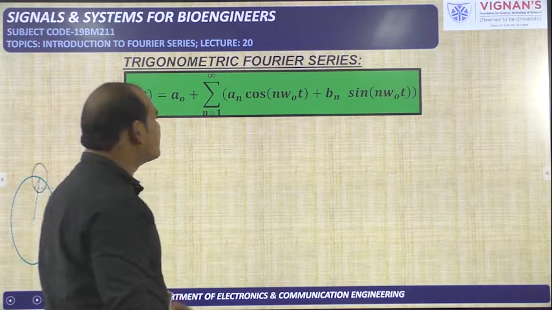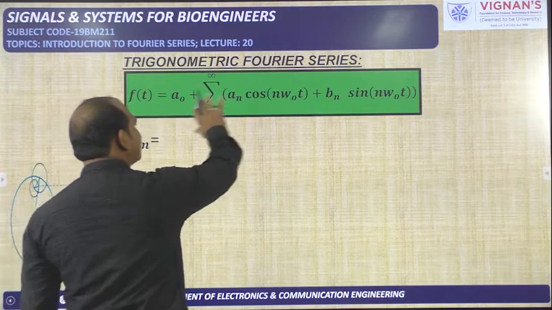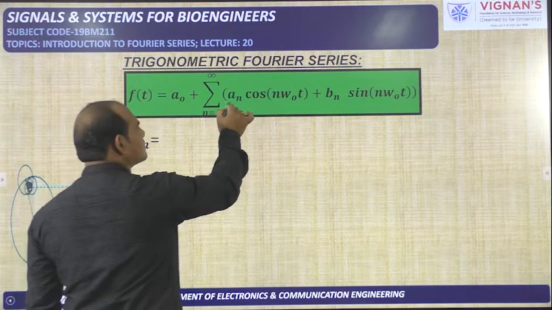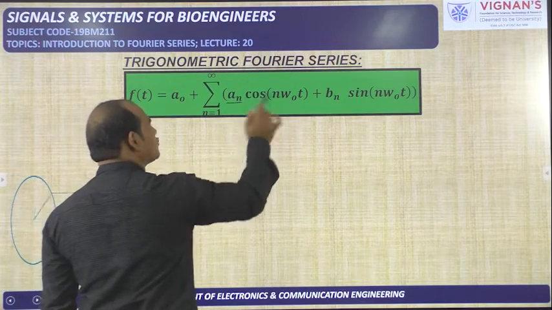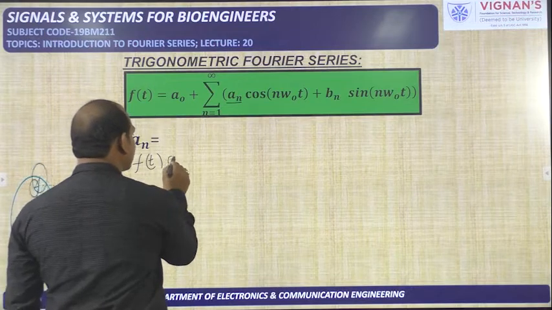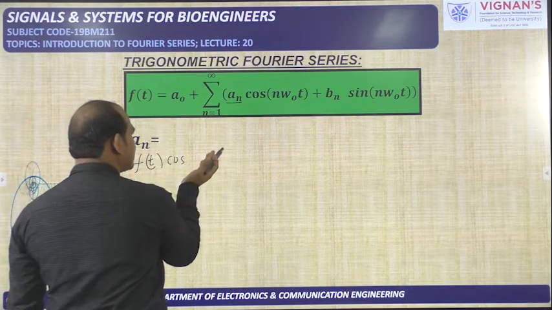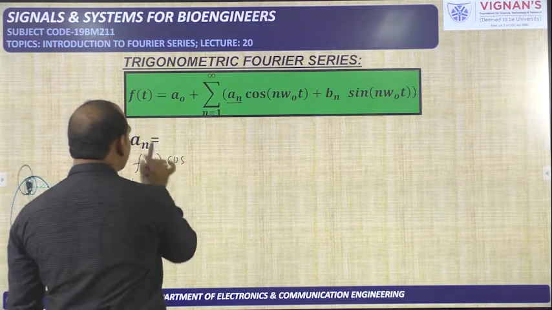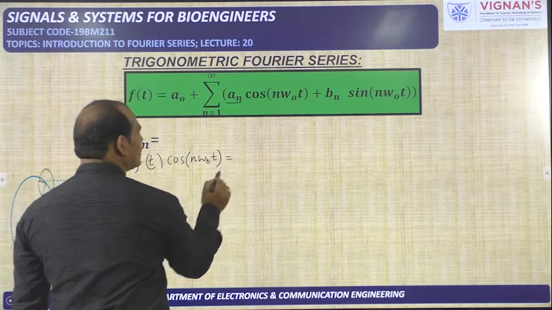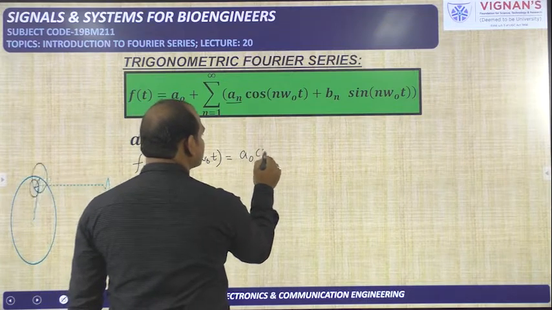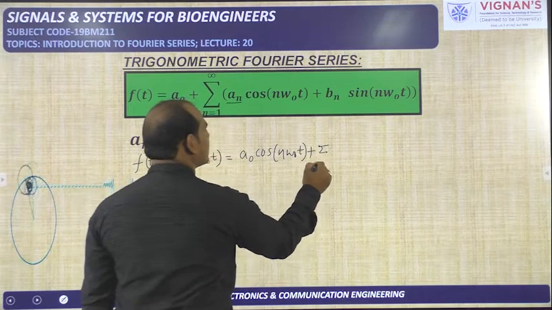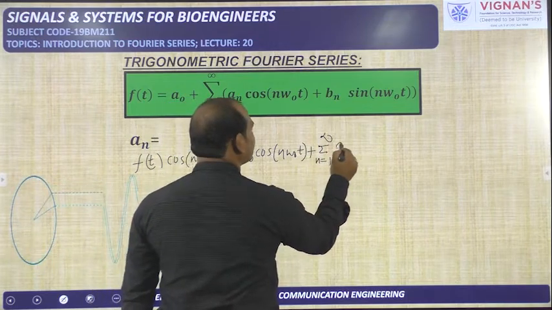What is the proof for this? First, you multiply this entire equation with cos n omega naught t, since we need an. Left side and right side we need to multiply with cos n omega naught t. So left side f of t cos n omega naught t is equal to a naught cos n omega naught t plus sigma n is equal to 1 to infinity an.